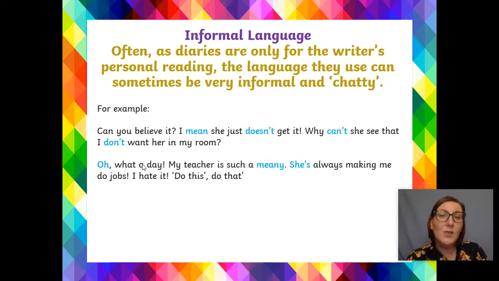Remember, this writing is for you. It isn't the kind of writing that you would find in a storybook or in a newspaper, for example. So it's writing that you would write as if you were speaking to yourself.